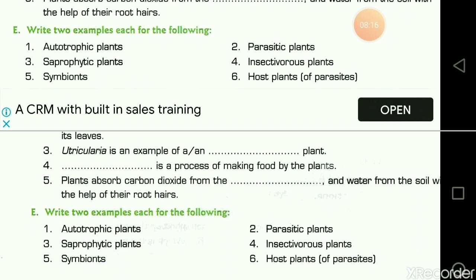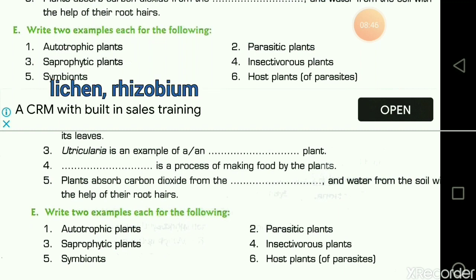Then write two examples of each for the following. Autotrophic plants. You definitely know the answer: any like neem plant, like mango, like rose, they are autotrophic plants. Saprophytic plants, who are saprophytic plants? Like mushroom, like bread molds.